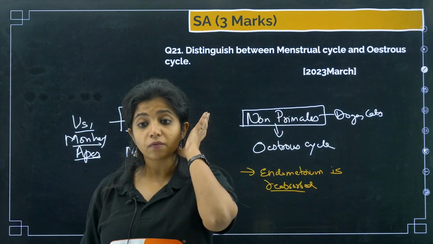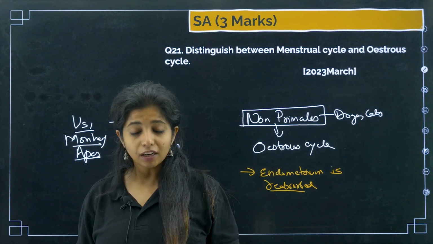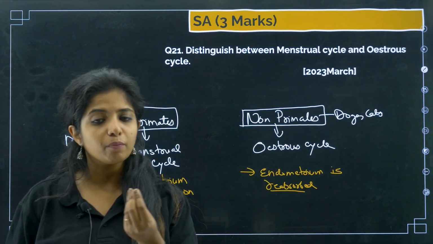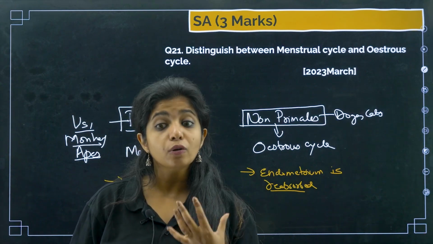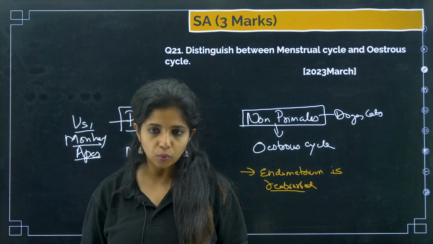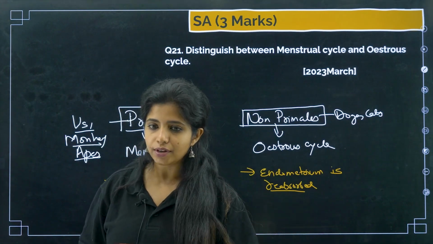So that is why if you are someone who has a pet dog or a cat at home, you might never see that they are menstruating, though some spotting might happen. Some blood might come in the form of droplets, but it's not like how we human females menstruate. So that is a clear difference.